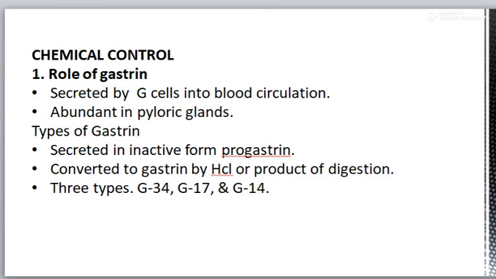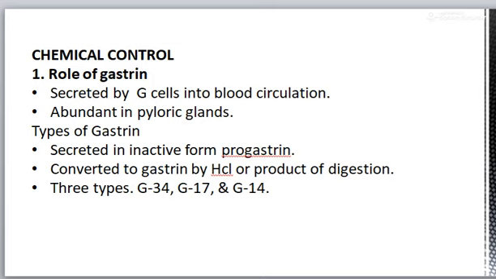Now chemical control. Role of gastrin. It is secreted by the G cell into the blood circulation and it reaches the stomach through the arterial circulation and stimulates secretory activity of the parietal cell and chief cell. It is present in abundance in the pyloric gland.